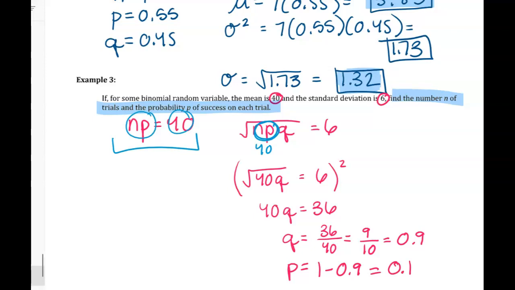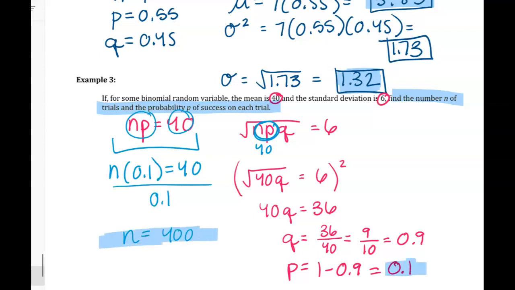So now if NP is 40, N times 0.1 is 40. Divide by 0.1, and that tells us that N is 400. So what we were looking for is P, which was 0.1, and N, which was 400. This type of example is a tad tricky. Please come to office hours and ask if you need help or just spend some time thinking about it.